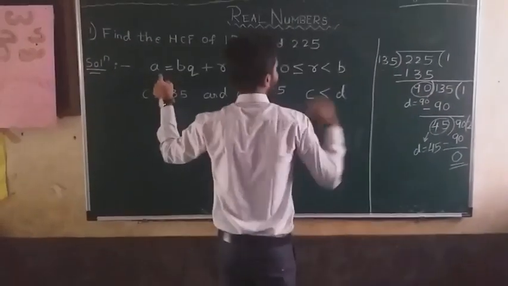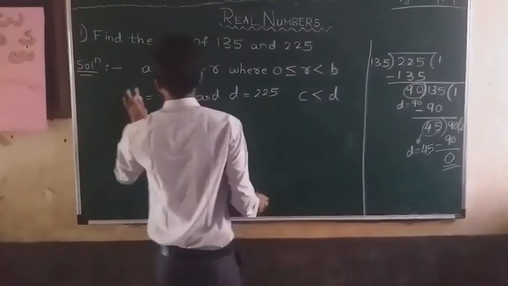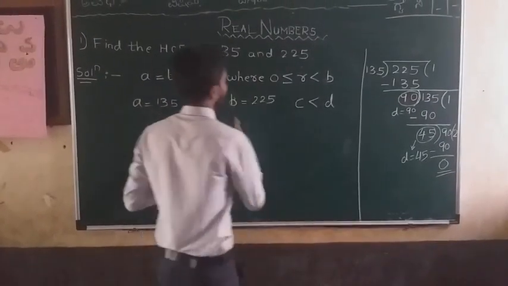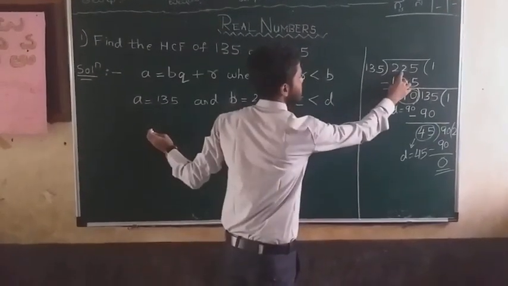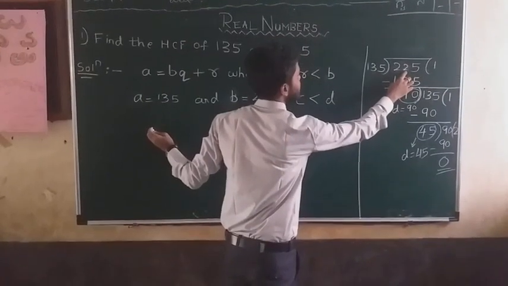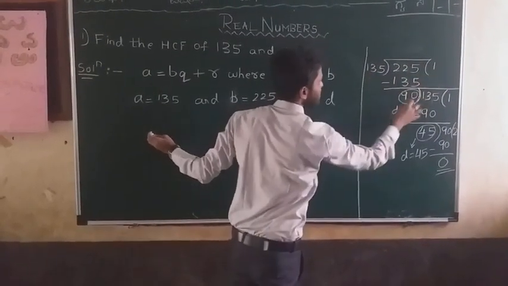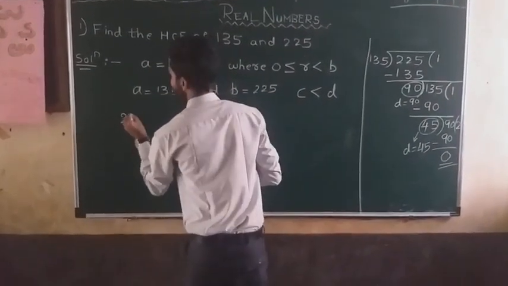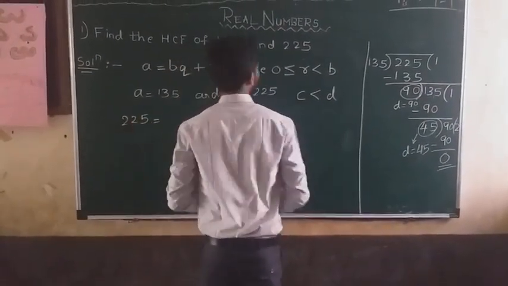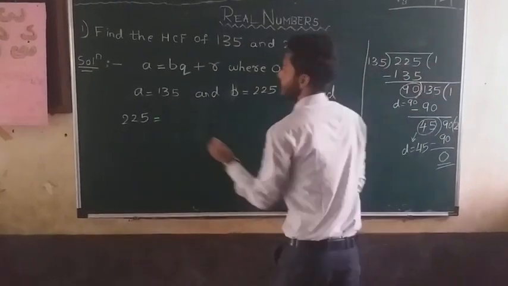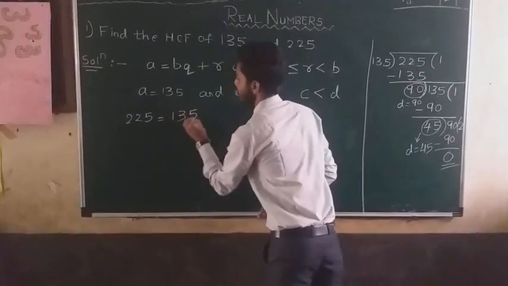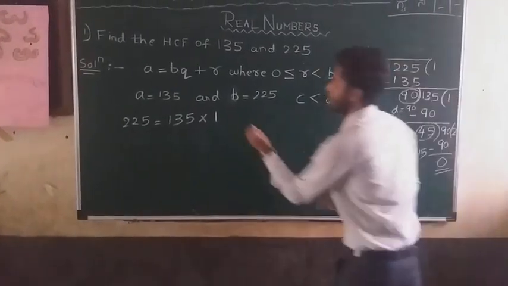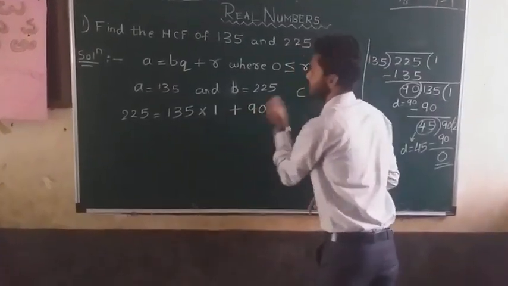Euclid's division algorithm states that dividend equals divisor into quotient plus remainder. So 225 equals 135 into 1 plus the remainder 90.